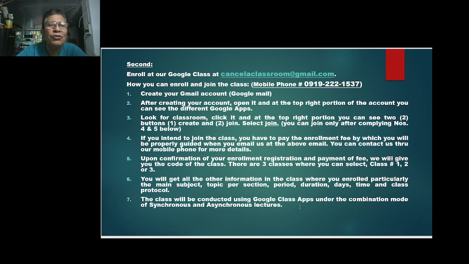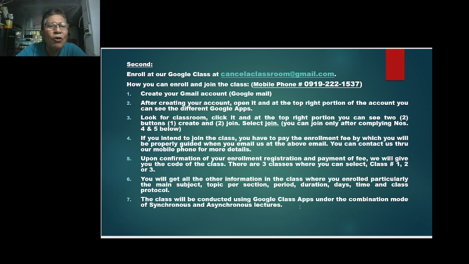First, you have to create your Gmail account. It should be Gmail because our class will be on Google. So you have to open your email address at Gmail. Number 2, after creating your account, open it, and at the top right portion of the account, you can see the different Google apps. Makikita mo doon sa right upper part ng apps, may mga corresponding apps wherein you can click.